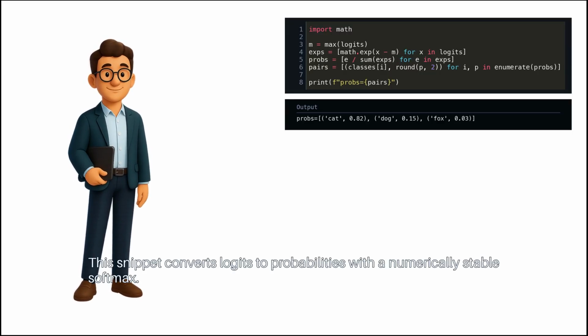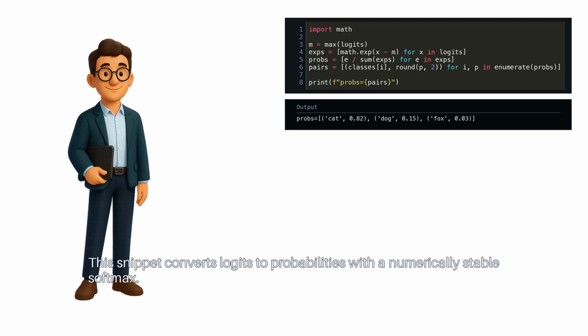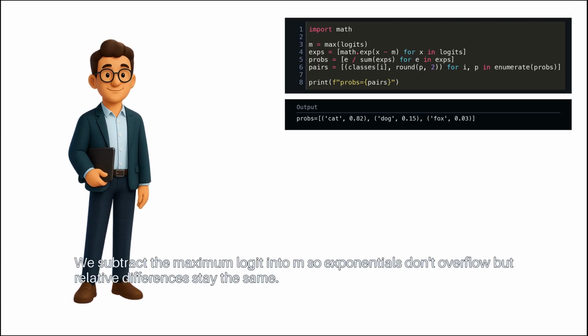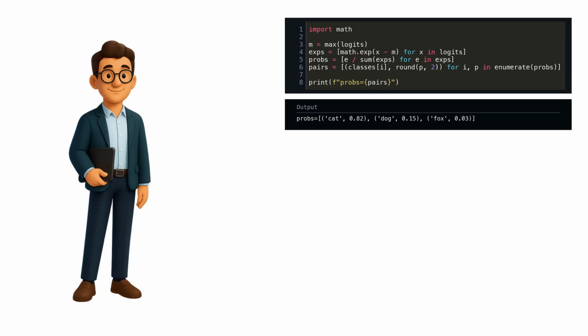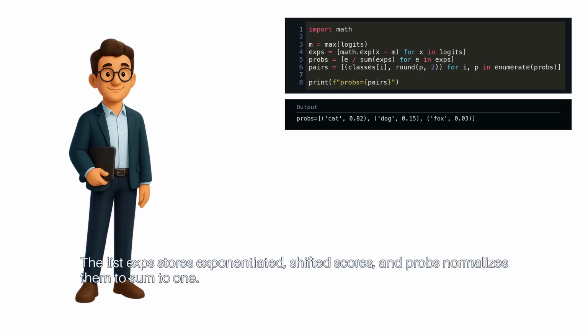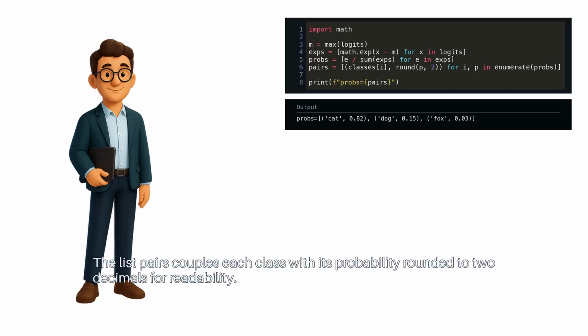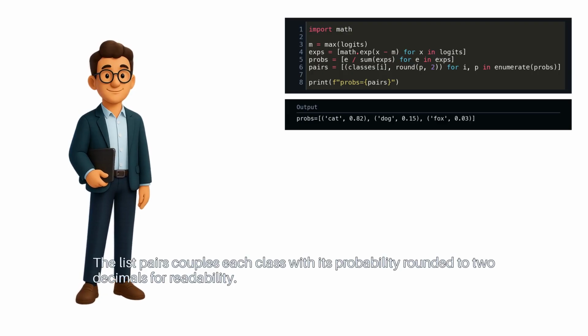This snippet converts logits to probabilities with a numerically stable Softmax. We subtract the maximum logit into m so exponentials don't overflow, but relative differences stay the same. The list exps stores exponentiated, shifted scores, and probs normalizes them to sum to 1. The list pairs couples each class with its probability rounded to 2 decimals for readability.